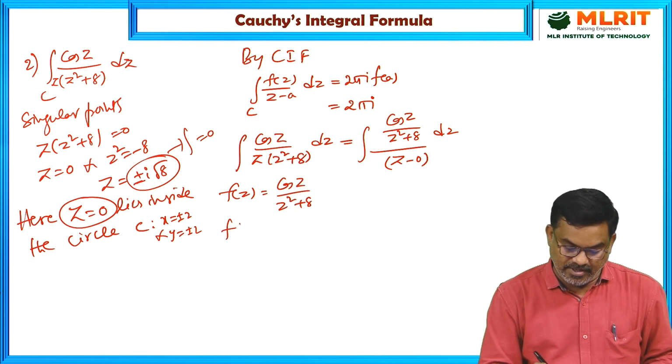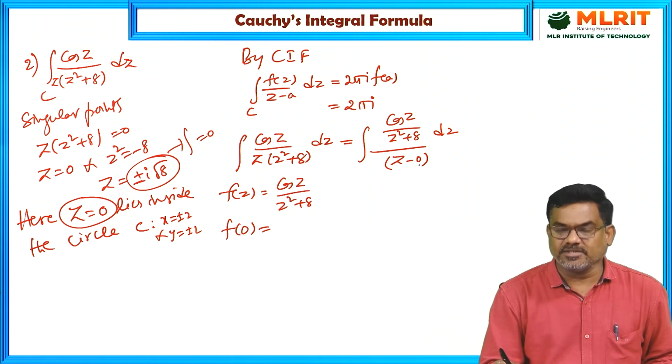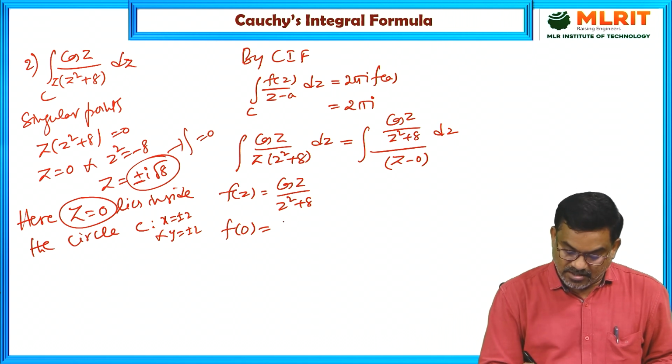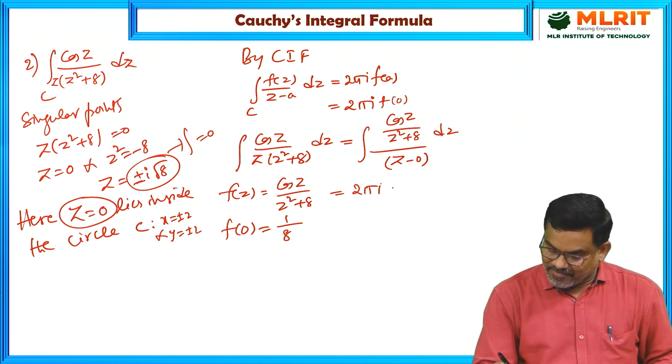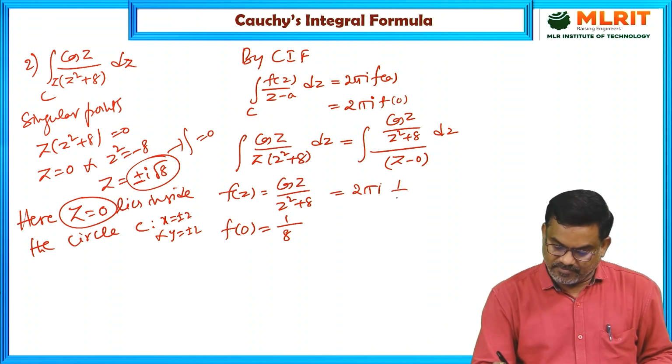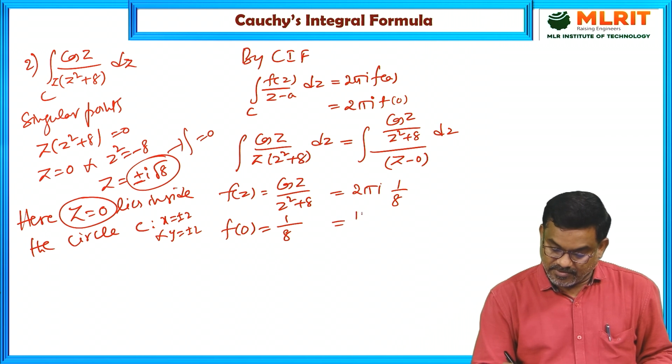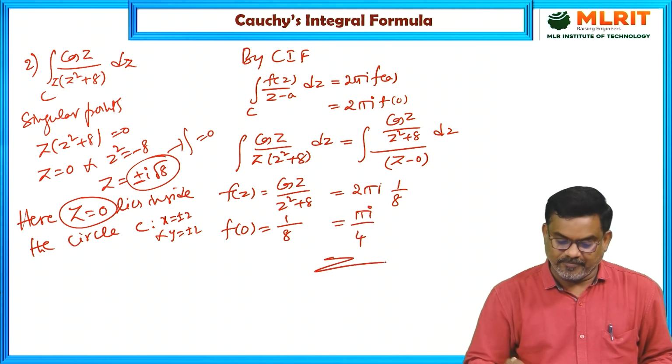Then what will be f of 0? Since 0 is the singular point, cos 0 is 1, so f of 0 is 1 by 8. So the answer is 2 pi i into 1 by 8, so pi i by 4.